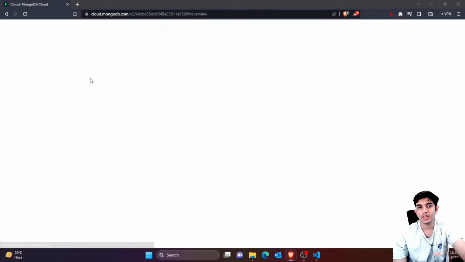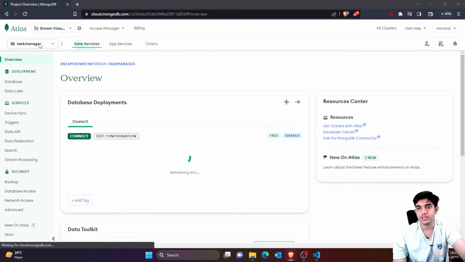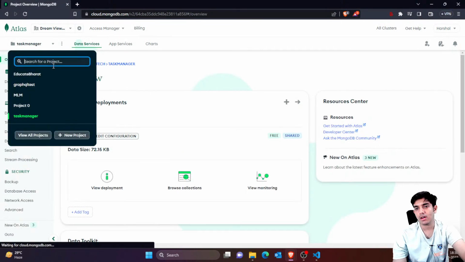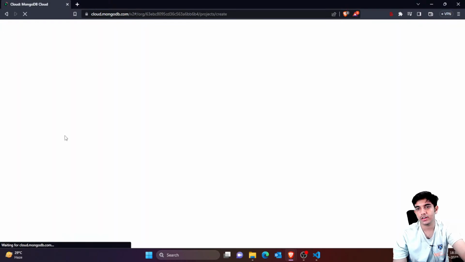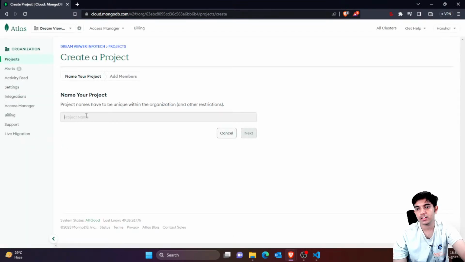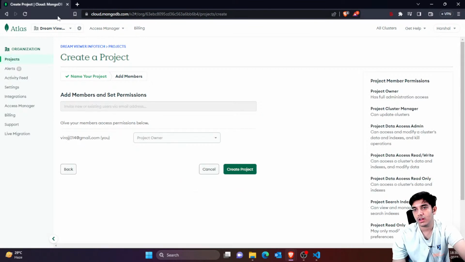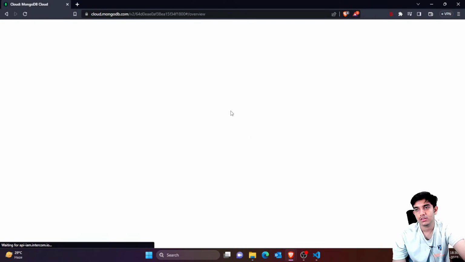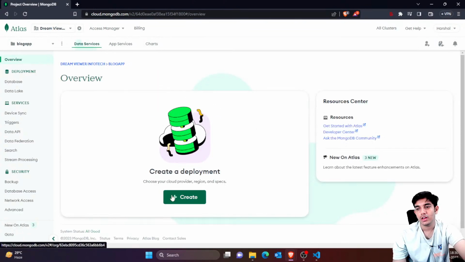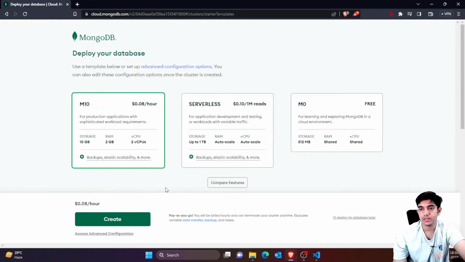It would take a while, but now you can see it's here. You can clearly see that we have our last project here, but for today we would be creating a fresh project. So let's name it blog app. Okay, so let's name this project new project and create project. And right now you can see we don't have a database here. So let's create a database.